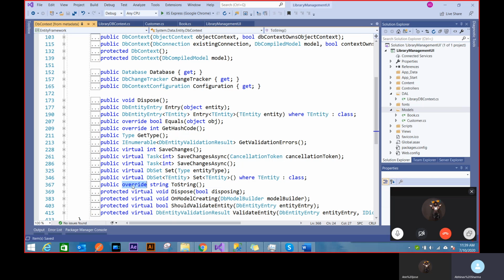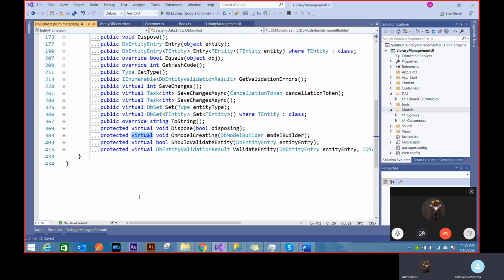So you can override this function again in your derived class. Only functions that are written virtual can be overridden. And there's some functions which are private to this class. You can't really see them here. Those can never be overridden. Only something which is public or protected. Protected can also work because protected means that you are using a derived class.